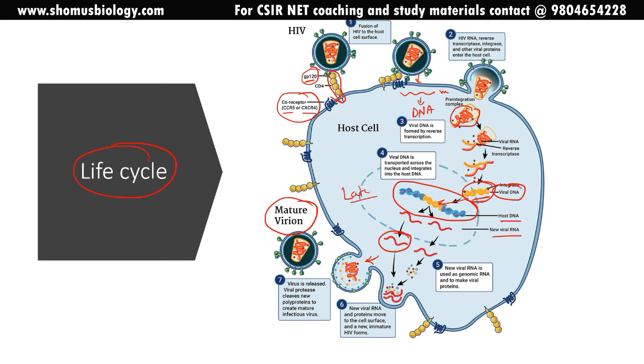It may remain latent for as long as 5 to 10 and 15 years, and then it can also revert back to the lytic phase, the phase where they will continue to make the RNA, and from the RNA they will make the proteins necessary for the packaging, and once the packaging is done, the viral particle will release out. So that's the overall idea about HIV and the HIV life cycle.